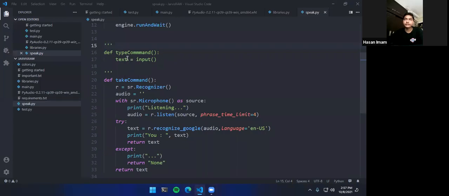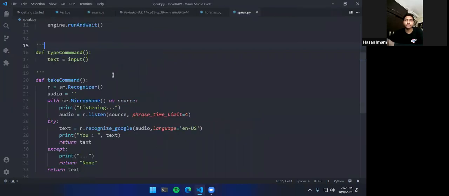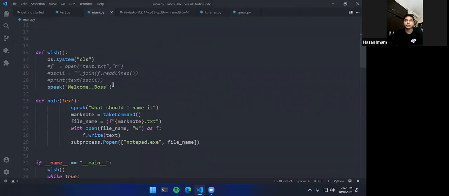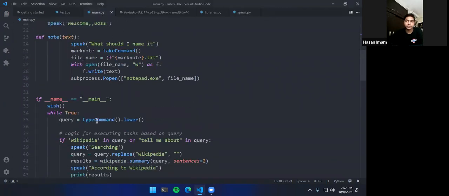So that's what I did here. If your computer doesn't have a mic, or there is any problem, here is a command called take command input. The customization you need to do is go in main.py and change take command to type command.